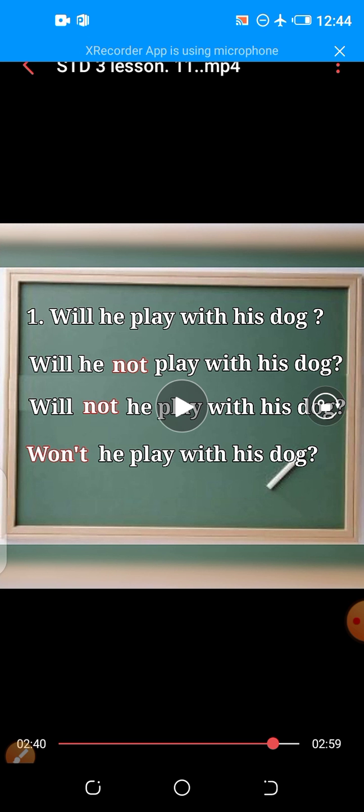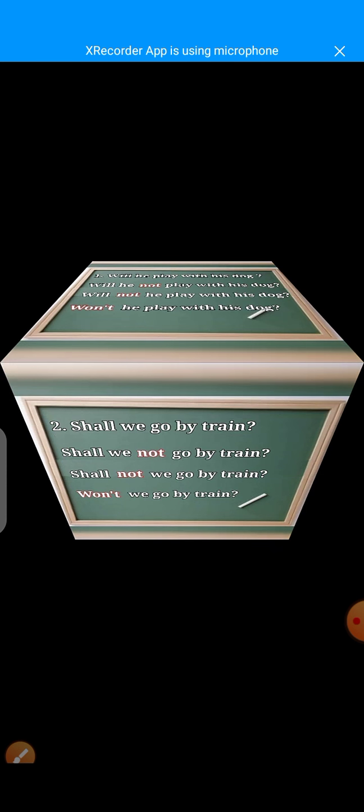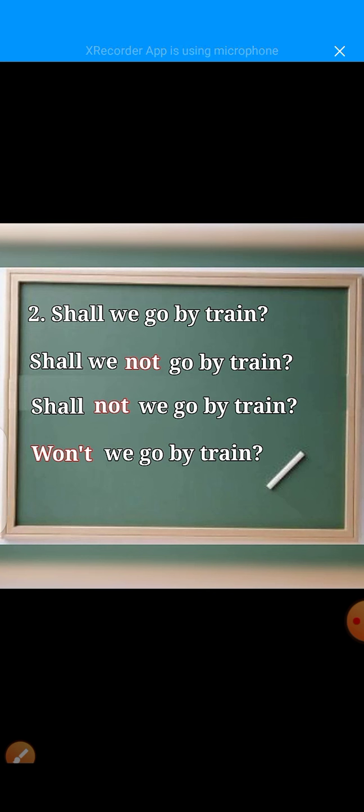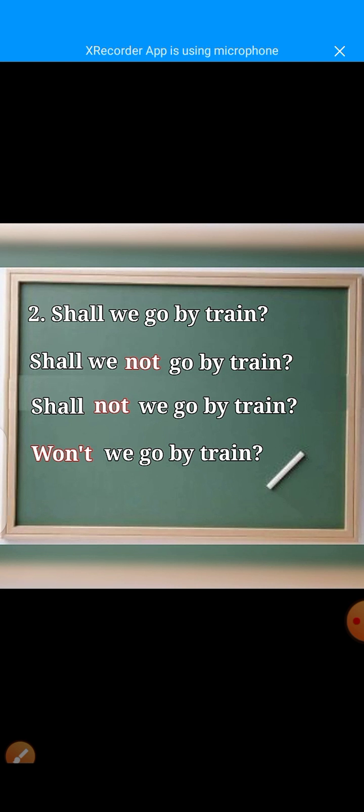Another example, number 2. Shall we go by train? Shall we not go by train? With the help of not, this sentence becomes negative. Shall we not go by train? Shall not we go by train? Won't we go by train? These are the negative questions, and not can come after will or shall or before V1.